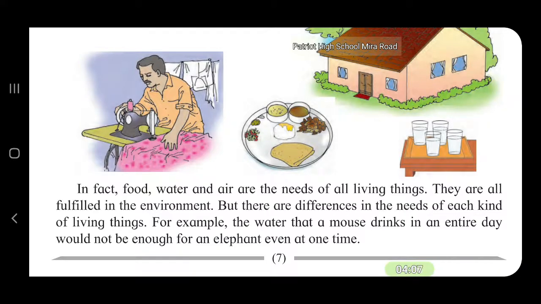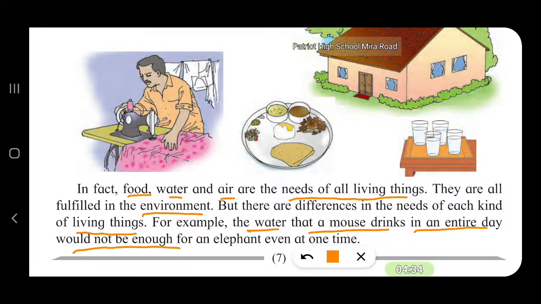In fact, food, water, air are the needs of all living things. They are all fulfilled in the environment. In our surrounding, we can get each and everything. But there are differences in the needs of each kind of living things. For example, the water that a mouse drinks in an entire day would not be enough for an elephant even at one time.